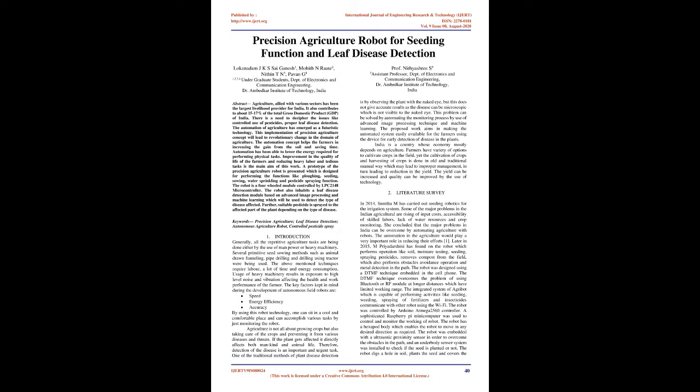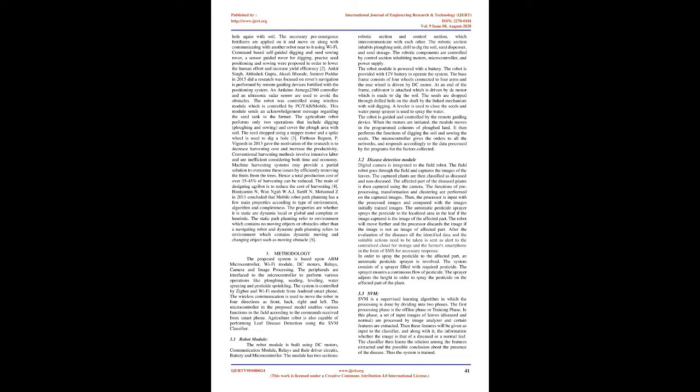Literature survey. In 2014, Nithyashree carried out seeding robotics for the irrigation system. Some of the major problems in Indian agriculture are rising input costs, accessibility of skilled laborers, lack of water resources and crop monitoring. She concluded that the major problems in India can be overcome by automating agriculture with robots. The automation in agriculture would play a very important role in reducing their efforts.